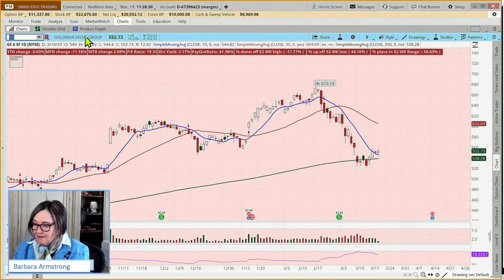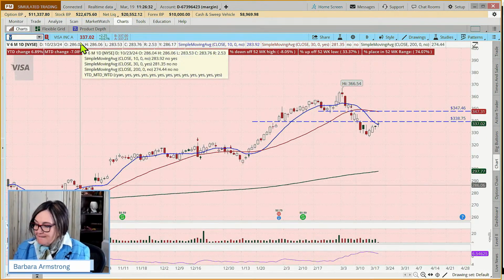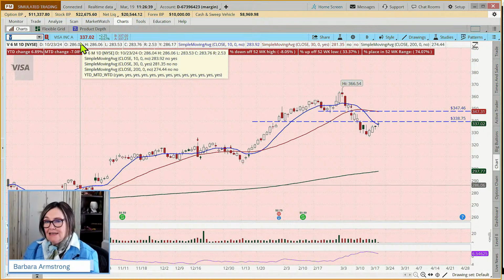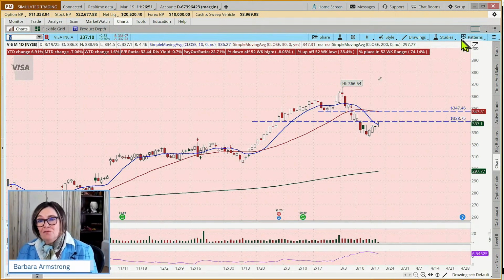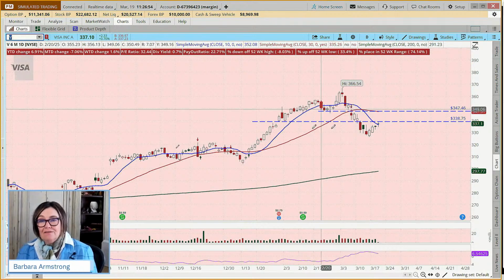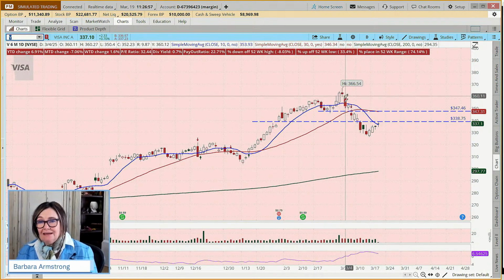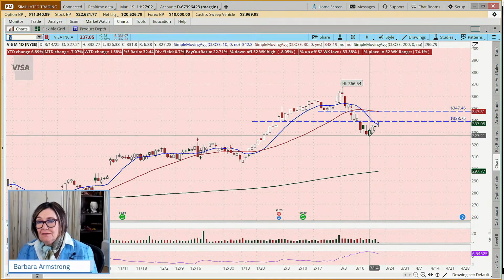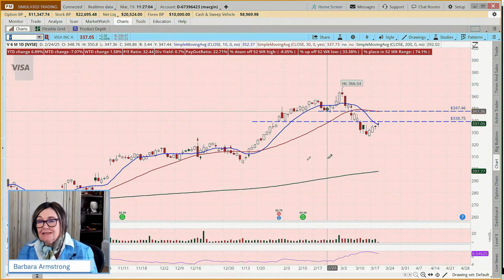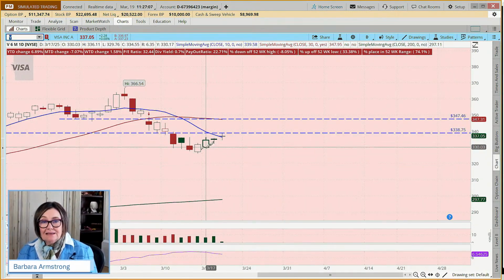Now, how about Visa? Greg is saying, you've got 4 green days, though. Does that mean anything? Well, it means that things could be changing. Things could be changing. And then we look at Visa, which was uptrending, and then 2 days down, 1 day up, down, up, down, up, down. And now we've had 4 up days, but when we really look at this, we had